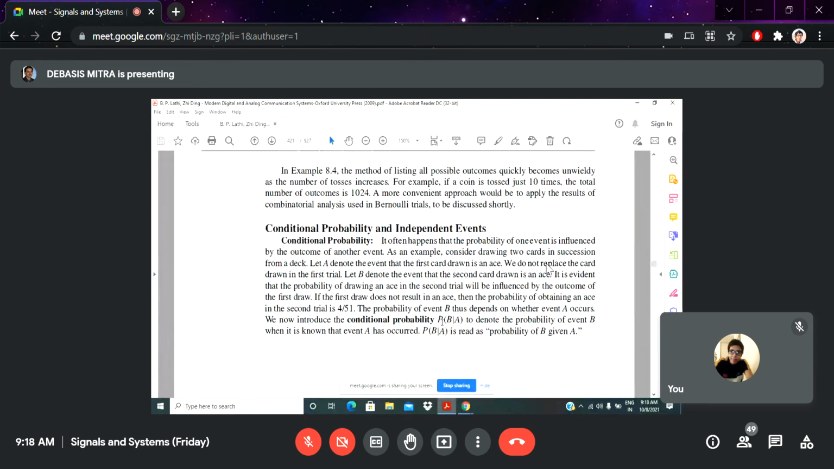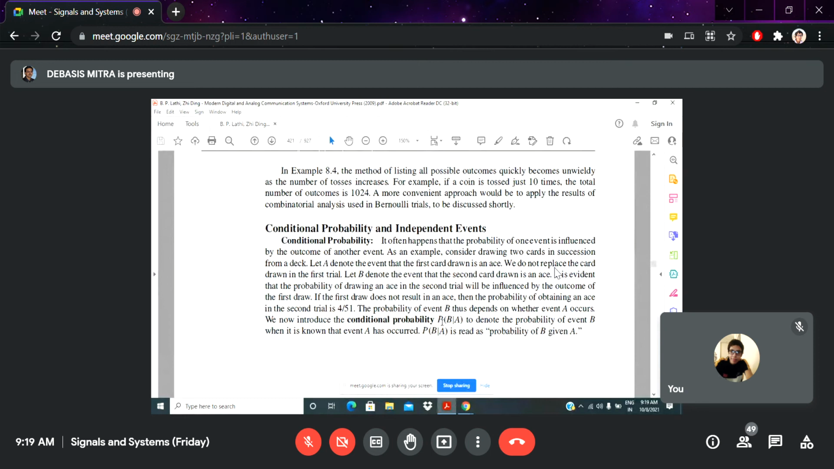Suppose you are sending a signal and that has some probability. Another signal you are sending, say capital B, is another signal, and this conditional probability is written like P within brackets capital B by A, and read as probability of B given A. That given means event A has already occurred and its probability is known to you. Then the conditional probability will arise.